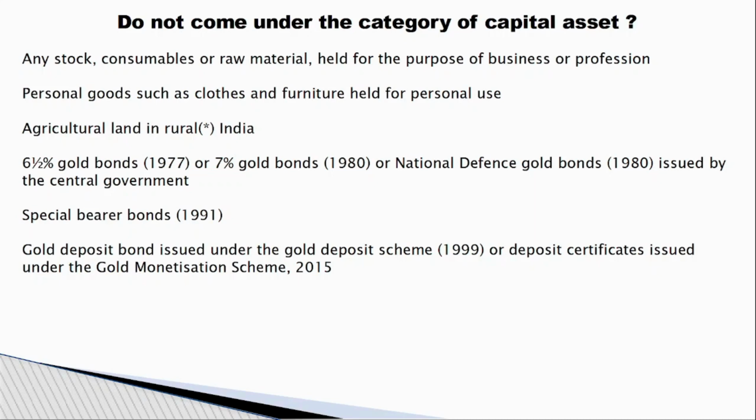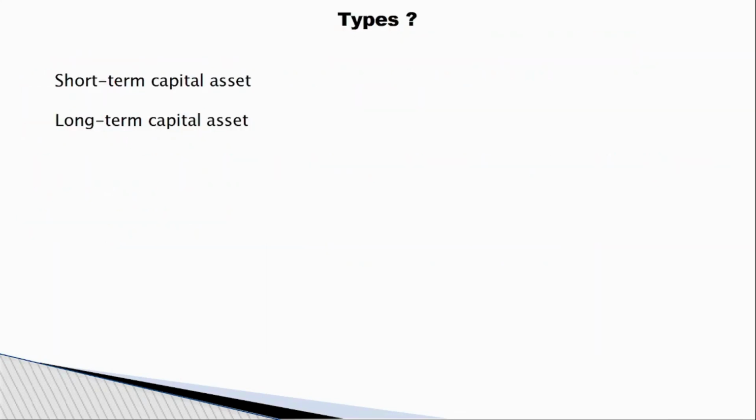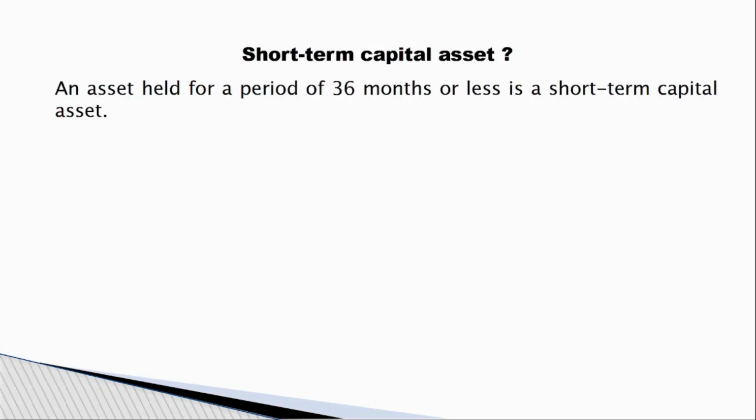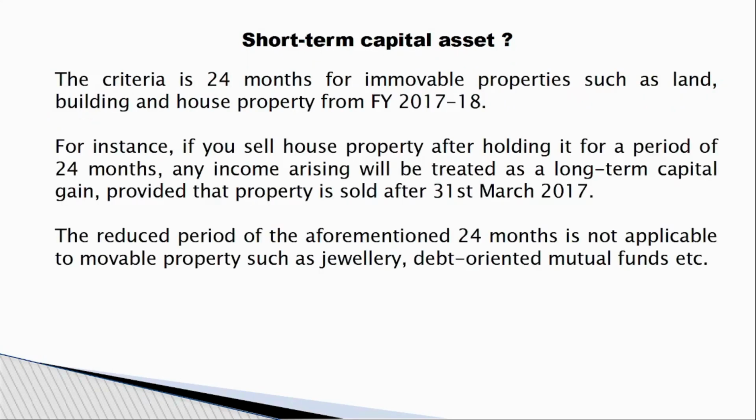So if somebody is preparing for the bank exams, it is very important, please remember these dates. And the types of capital assets are short term and long term. If anything you purchased and sold in a period of less than 36 months, this will be considered as a short term capital asset. And if you get money, then this will be considered as short term capital gain.